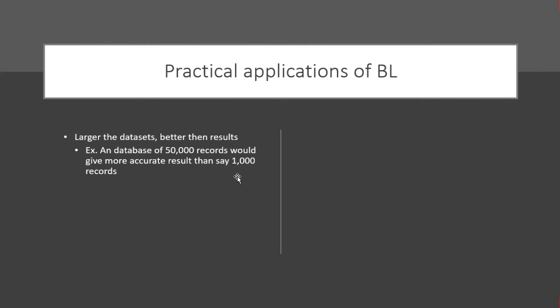Generally, in Benford law, the larger the data set, the better the accuracy of the results. When I say accuracy, the probability of occurrence is better, because when you have a larger data set, the probability of false positives or false negatives would be knocked off, and you will have a decent feel of the data. Second, you can also analyze negative numbers, in the sense that if you take a dump from the GL in SAP or in Tally, you tend to have a negative figure for the credit